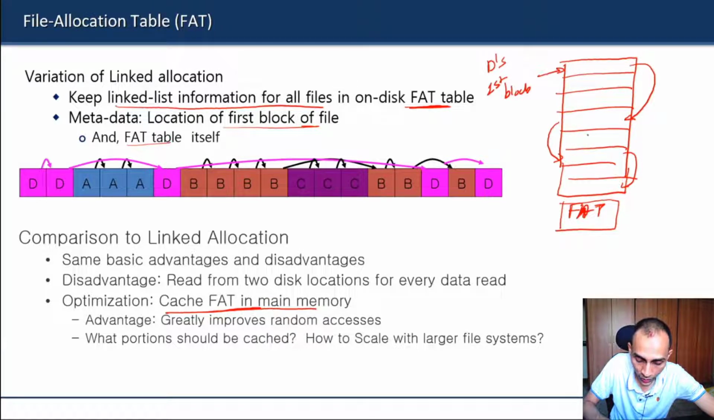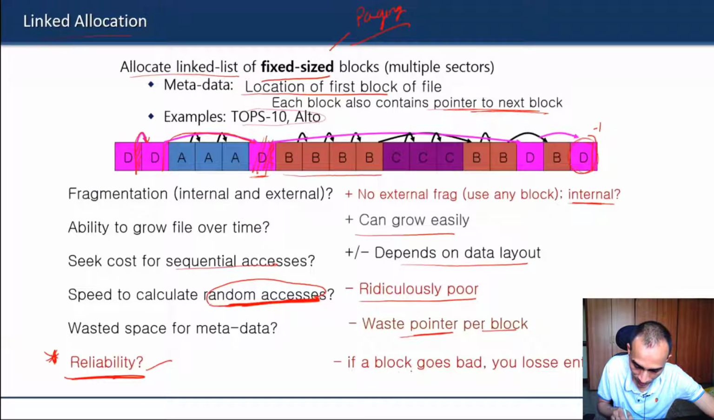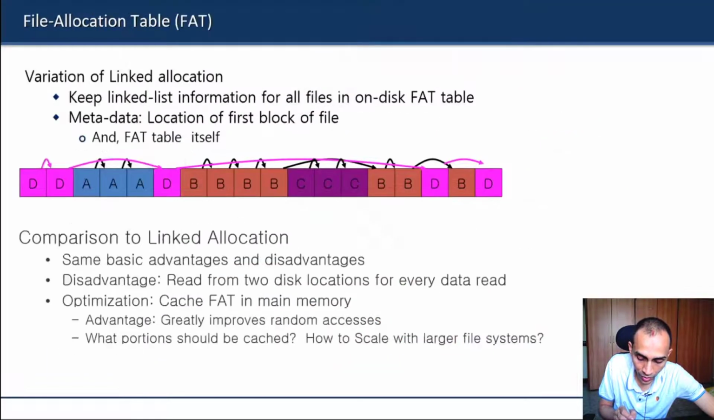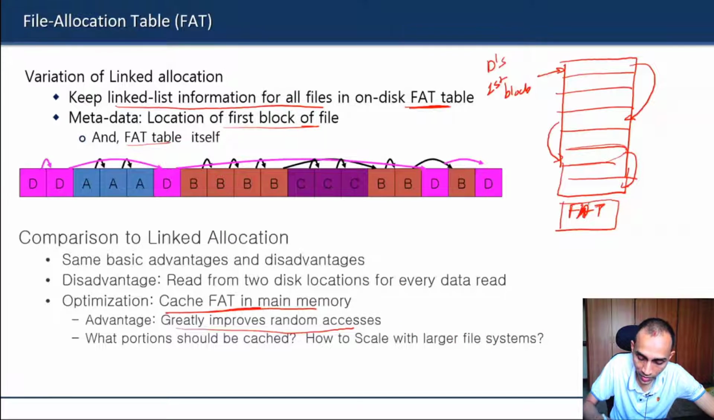So now, in order to know the location of the last block of a particular file, you don't have to do disk reads, because that information is already available in your memory in the form of the FAT table. And so that will greatly improve the random access. Also, if one of the blocks gets bad, there is still no problem, because you already have a copy of that information in the FAT table.